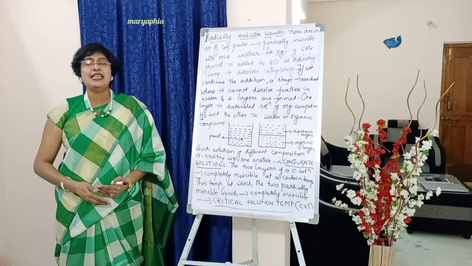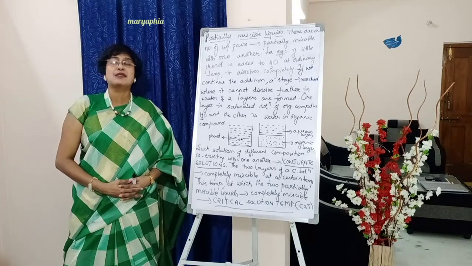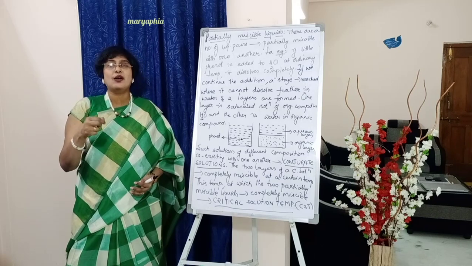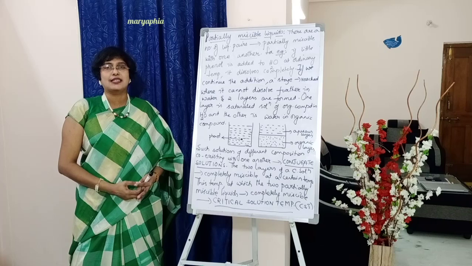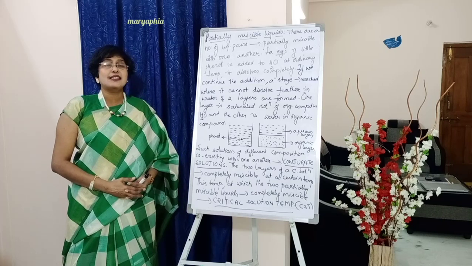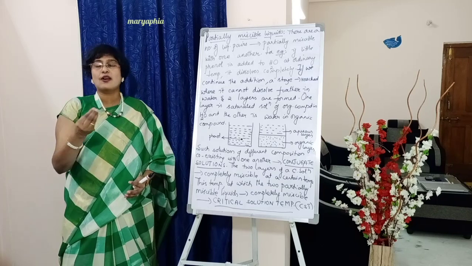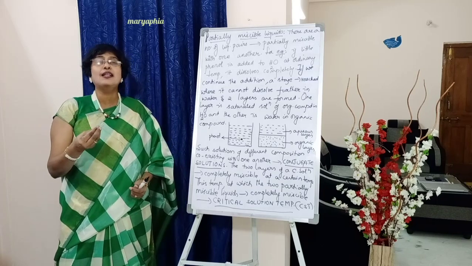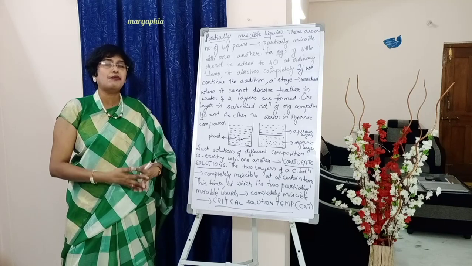Without even heating, at normal temperatures, we observe that the drop of phenol gets completely dissolved in the bucket full of water. Suppose we continue the addition of phenol in the same amount of water.